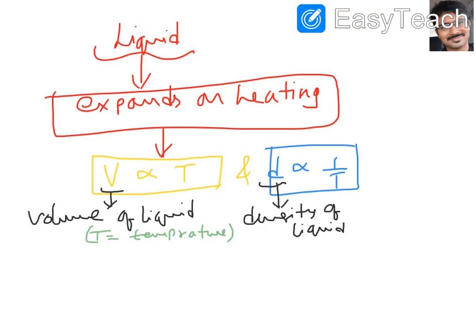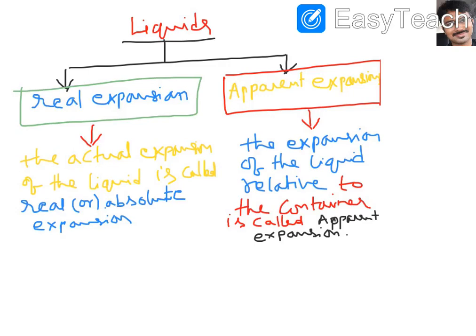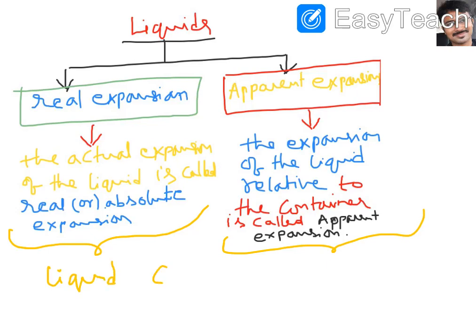Next, let us observe the expansion of liquids. We have two types of expansions in liquids. One is real expansion, and the second is apparent expansion. What are real expansion and apparent expansion, sir? The problem is we can't heat a liquid alone. Can you heat the liquid directly? No, we can't heat a liquid without any vessel.